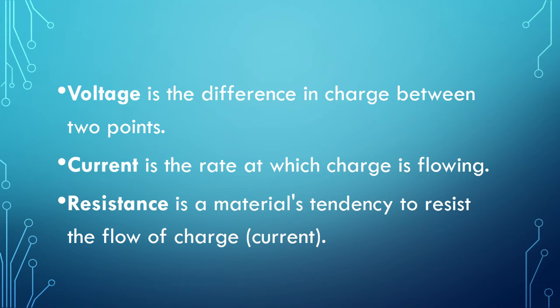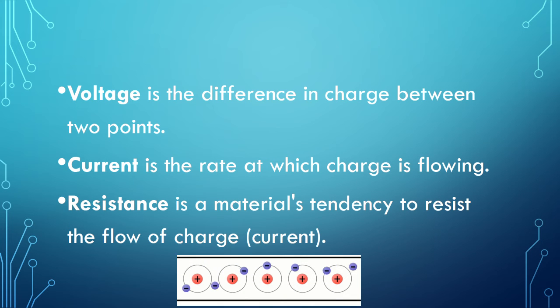Voltage is the difference in charge between 2 points, while current is the rate at which charge is flowing. Resistance is a material's tendency to resist the flow of charge, or the flow of current. So when we talk about these values, we're really describing the movement of charge, and thus the behavior of electrons. So what is voltage?